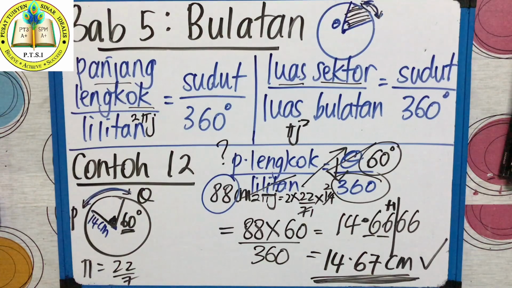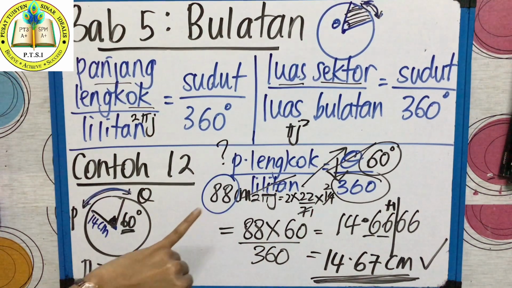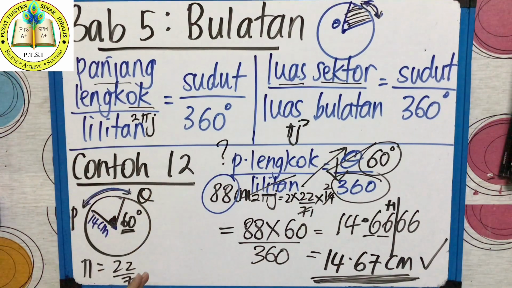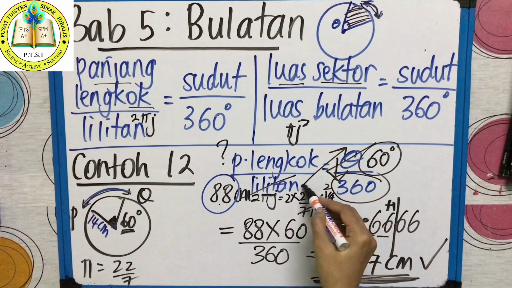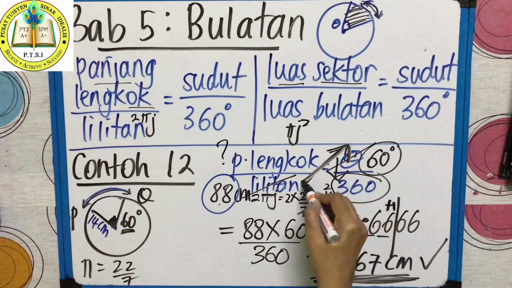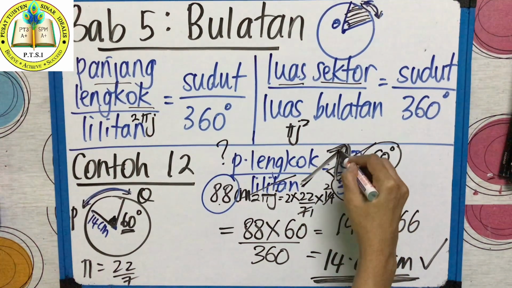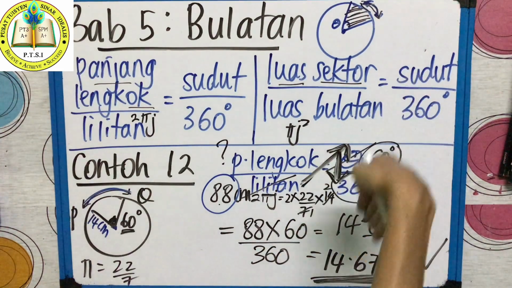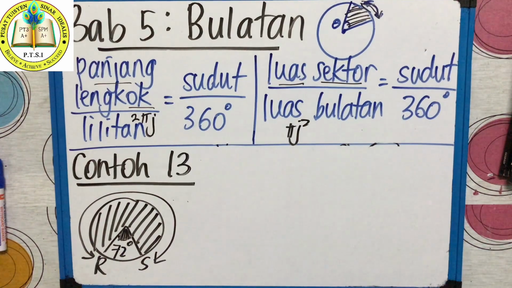Understand, class? I didn't follow the textbook working. You understand? I'm telling this especially to my tuition students. Teacher didn't follow the textbook working. So follow like what I showed here. Tulis formula, isikan ataupun gantikan, kemudian kamu selesaikan. So times, divide. Check the arrow that teacher put here. 88, 60, 360, right? So 88 times 60. You times. And then after you times, you have to divide with that. So you go like this and come down. Darab bahagi.